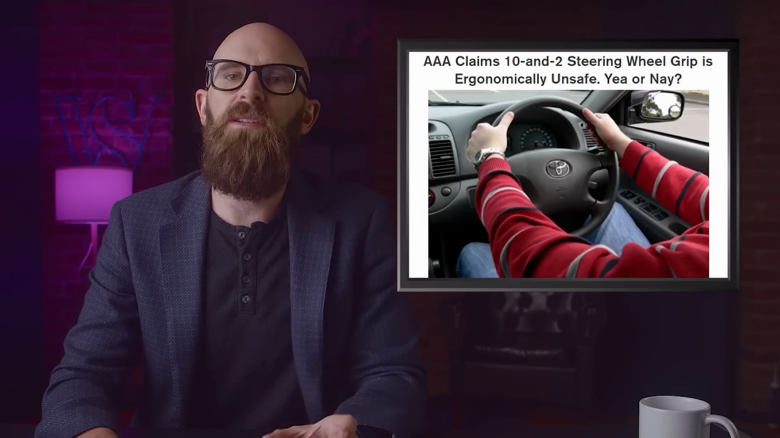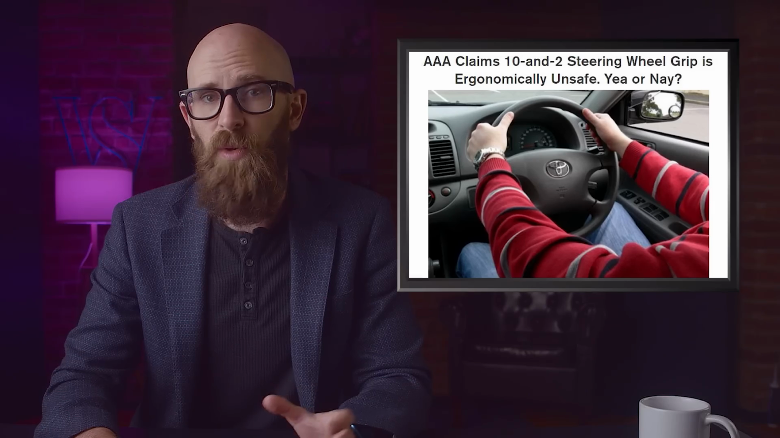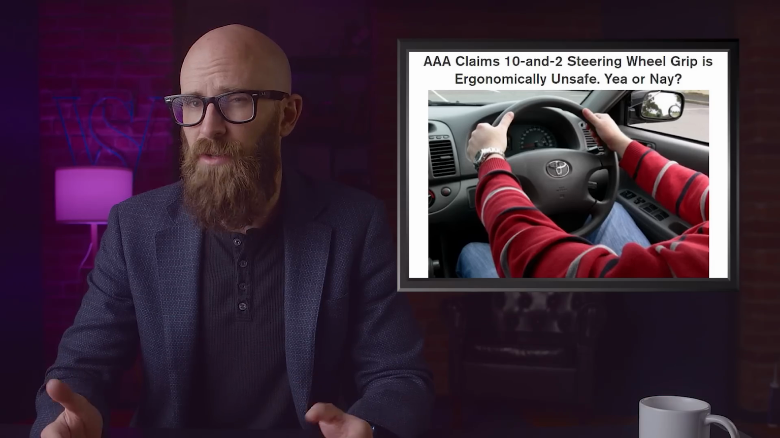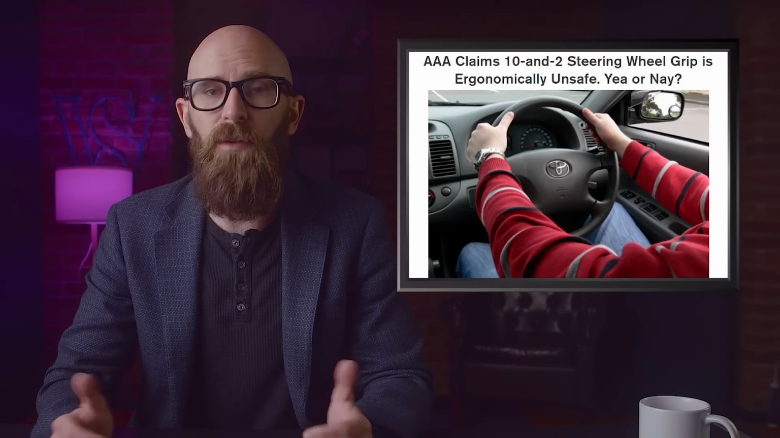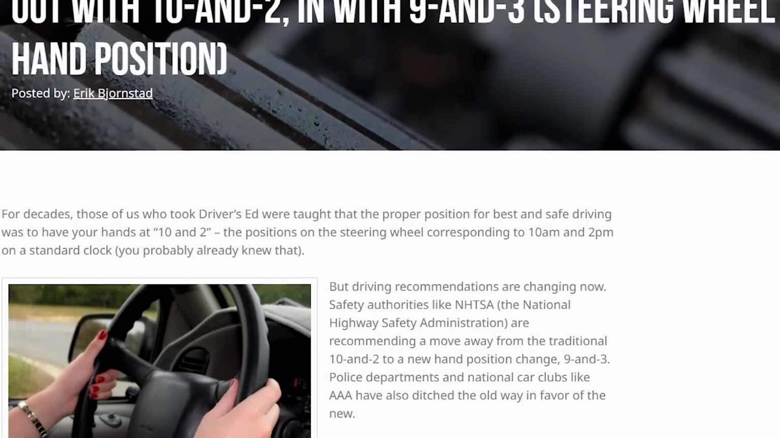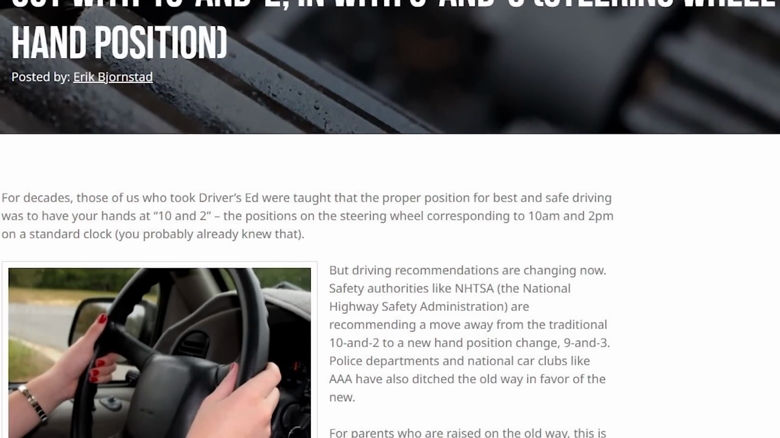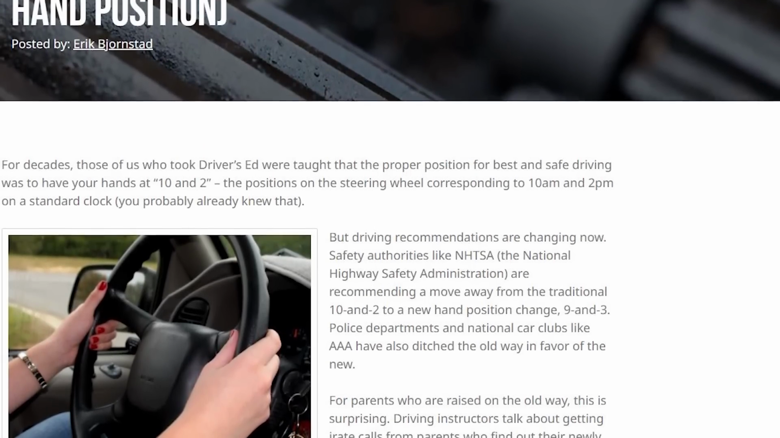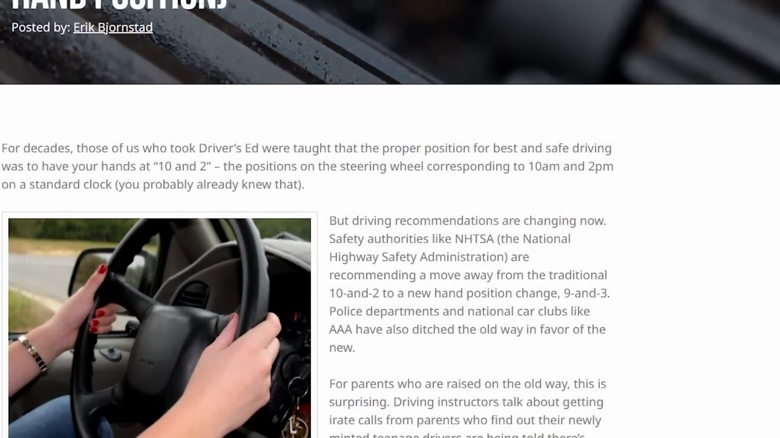For some years now, 10 and 2 have been out of favor with driver's eds and organizations concerned with driver safety. AAA and others have been instructing drivers to hold the wheel at 9 and 3 for over a decade now. The National Highway Safety Administration says the same thing. Part of the reason for the switch has to do with airbag position. If your hands are at 10 and 2, you're in a prime position for the airbag to go off and launch your hands at your own face at 100 miles per hour.